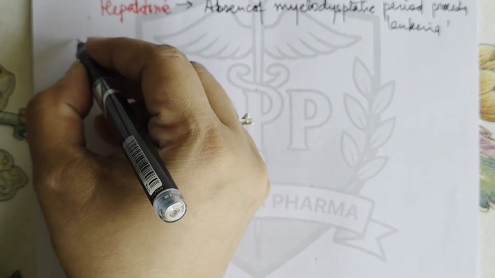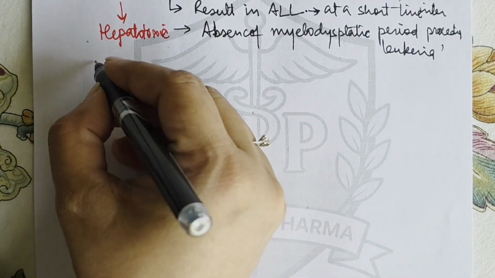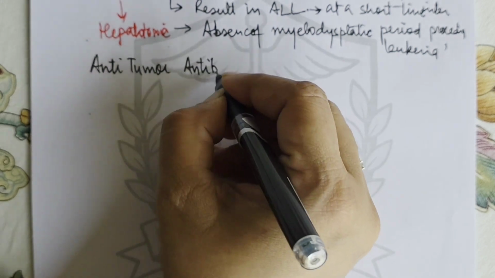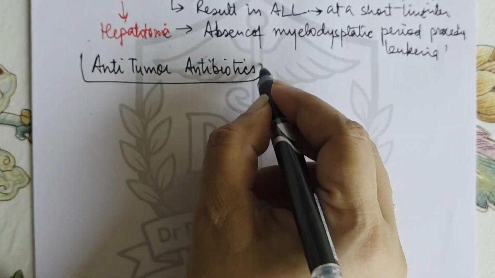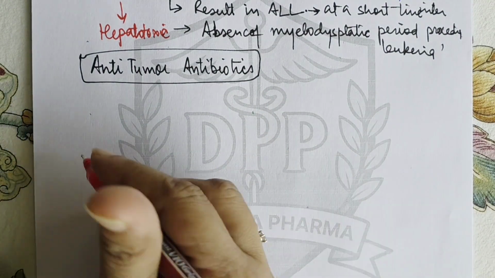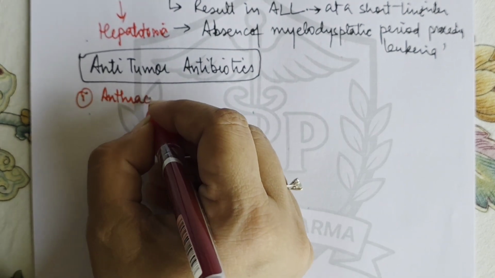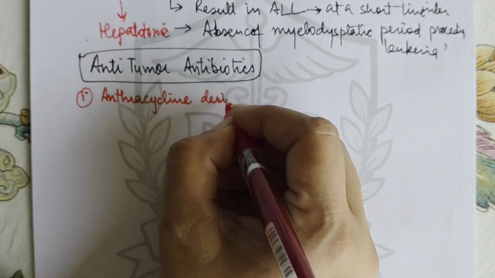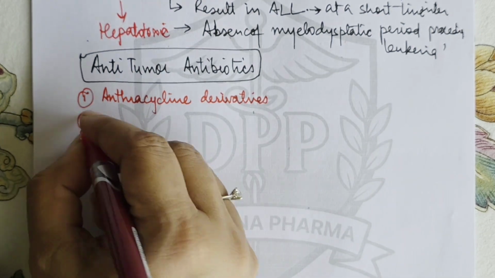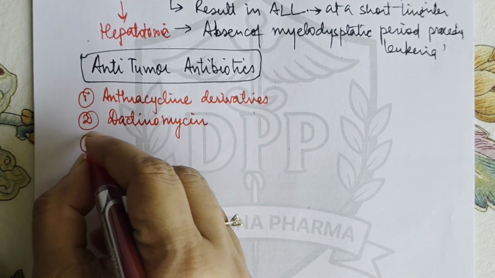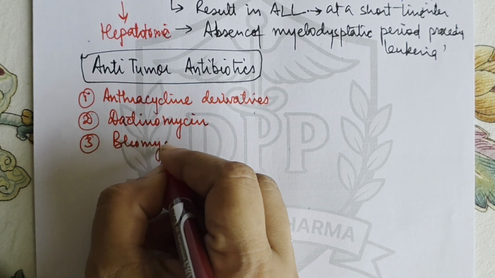The next category of drugs that we have to discuss or that is important are the anti-tumor antibiotics, right? In anti-tumor antibiotics, the drugs that we have: first is anthracycline derivatives. Second, we have dactinomycin. Third, we have bleomycin.